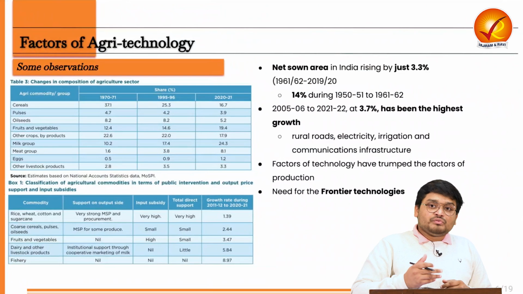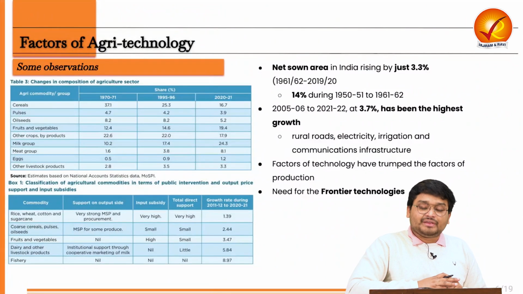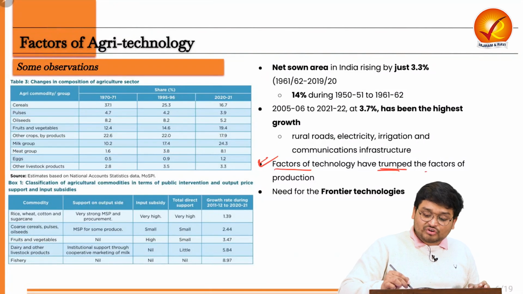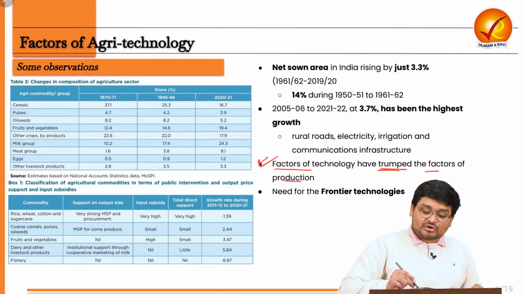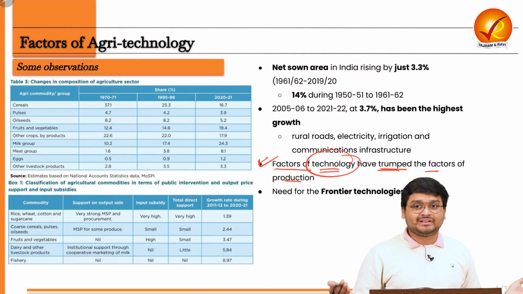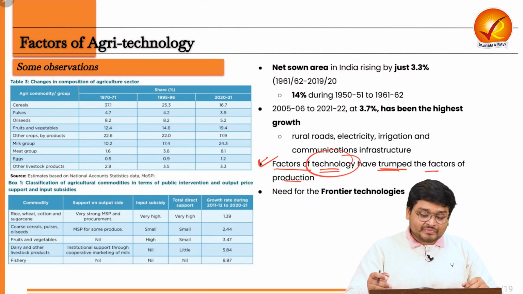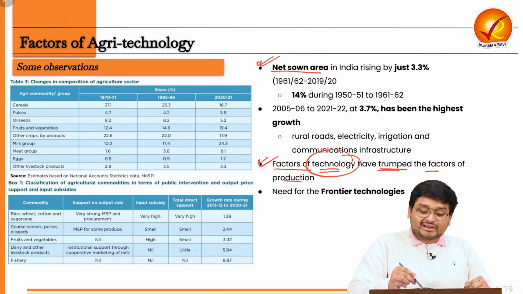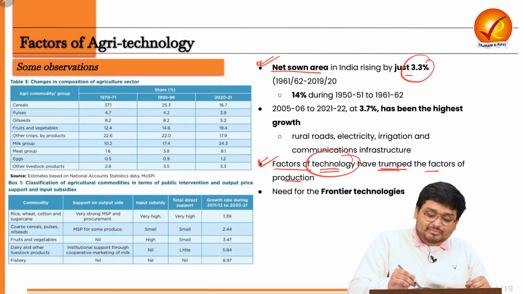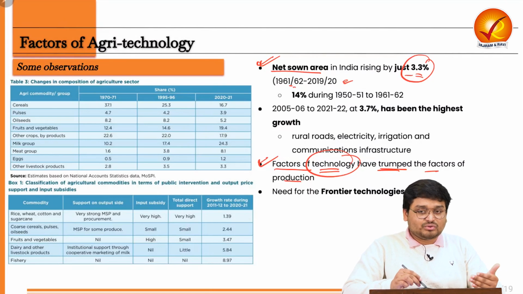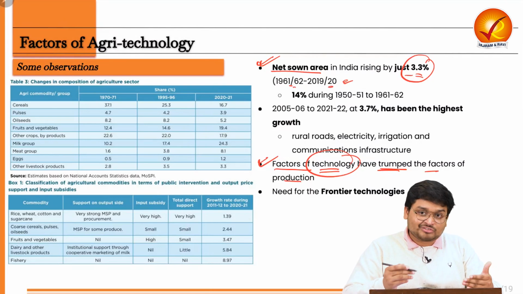Now here we need to also have some observations. See, there is no second question that factors of technology have trumped the factors of production, because technology has the capability of disrupting everything and disrupting in a good manner. We have already seen that the net sown area increased just around 3.3% after the Green Revolution to present times, that is 1962 to around 2020.